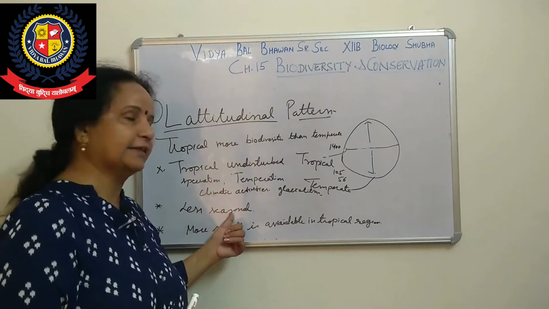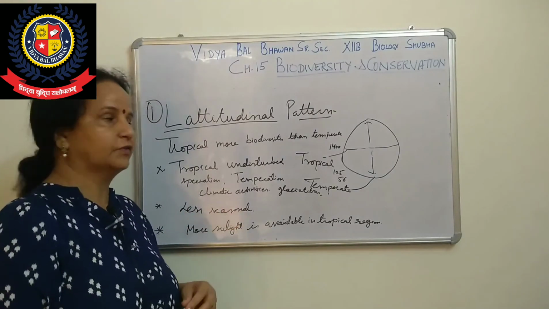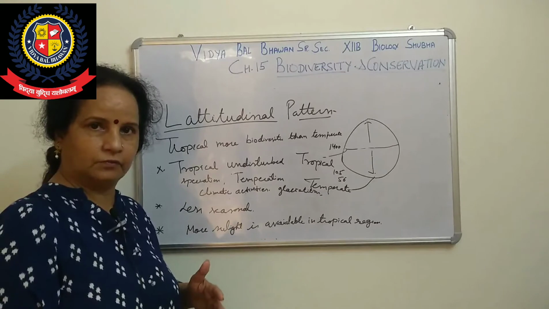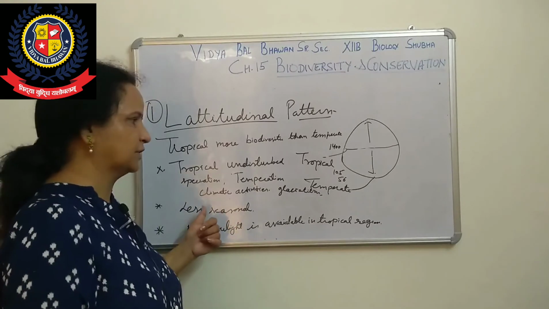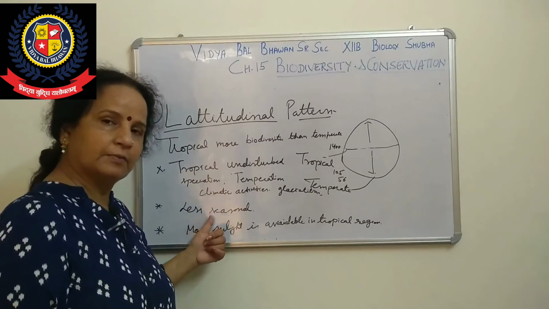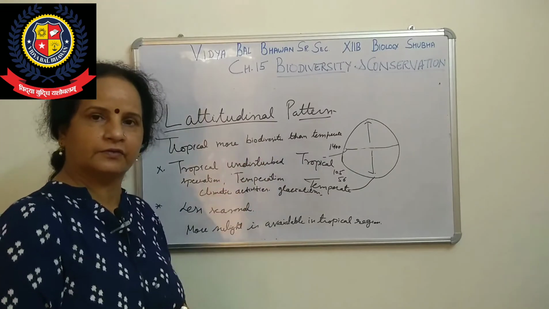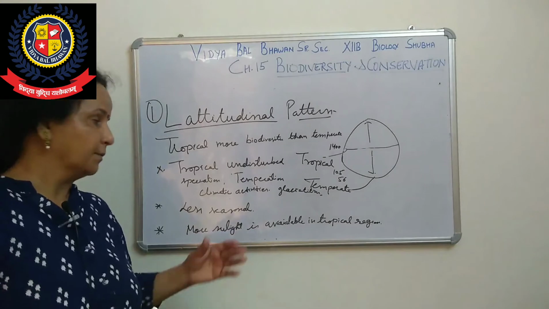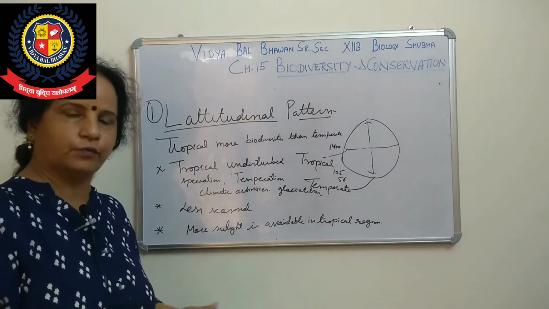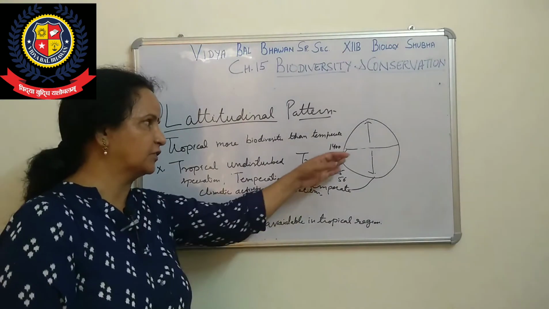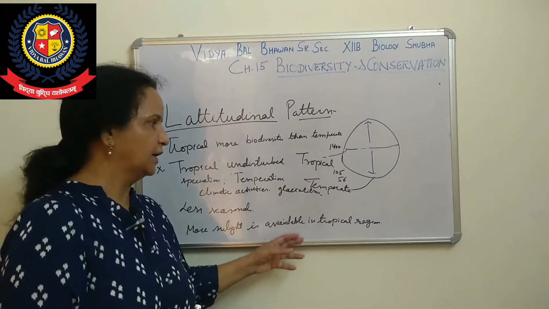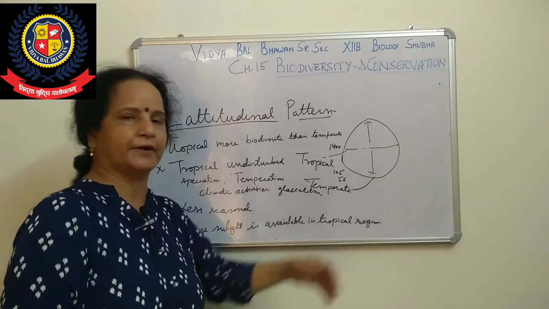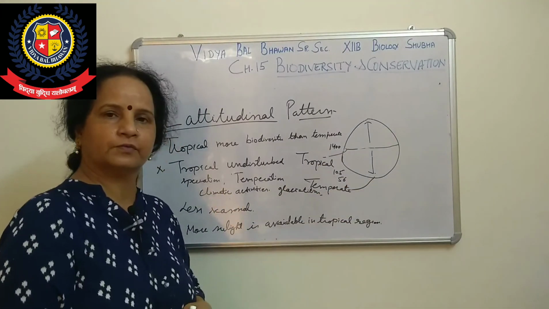The second one is less seasonal. In the tropic region, seasons do not keep changing frequently, so it is a stable environment, and so biodiversity is more. Now the third one is that more sunlight is available in the tropic region. Sunlight is one of the factors for growth, so in this region, in comparison to the temperate region, there is more growth of organisms.